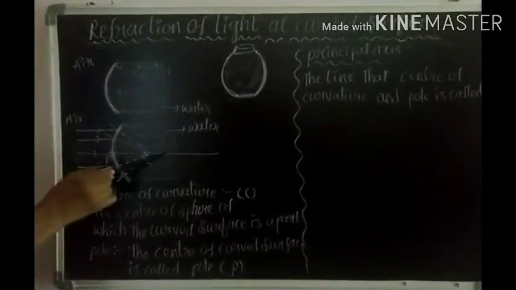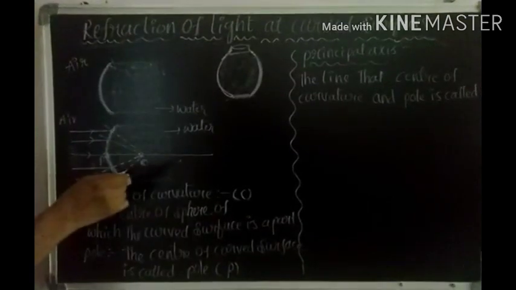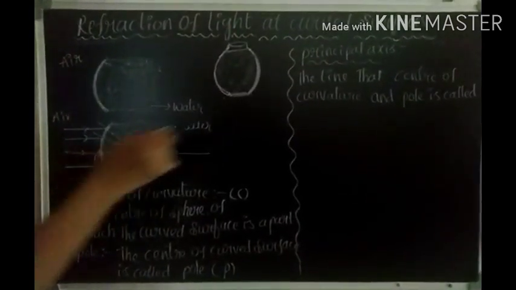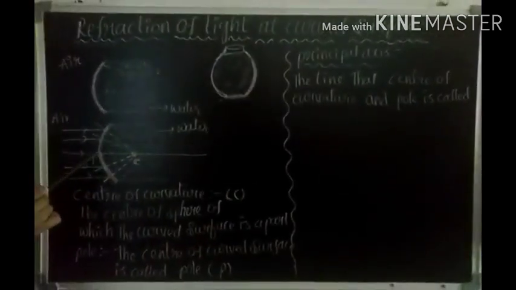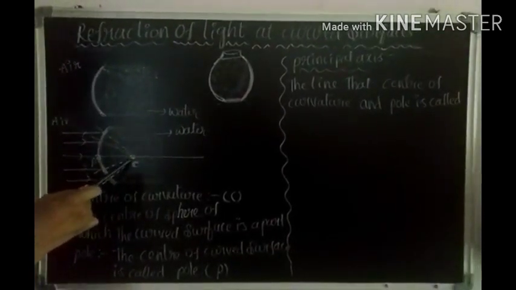Then next, what is this? This is the principal axis. What does the principal axis mean? It is a line joining the pole and the center of curvature. So here I gave the definition.